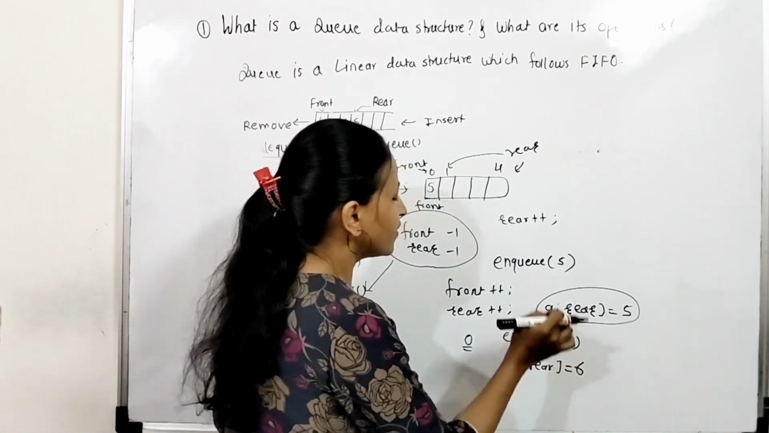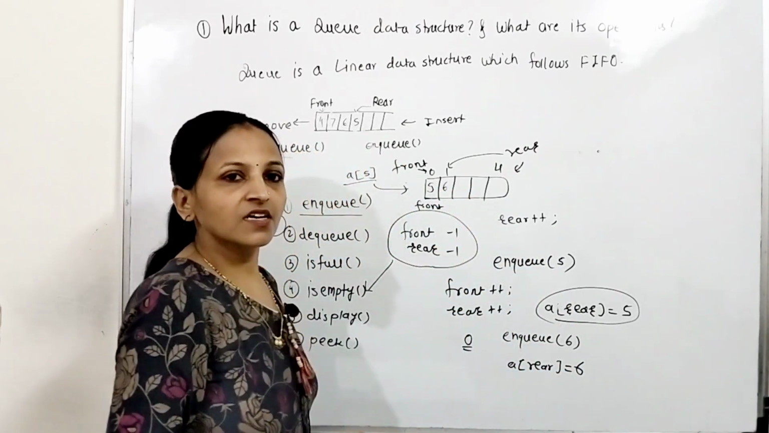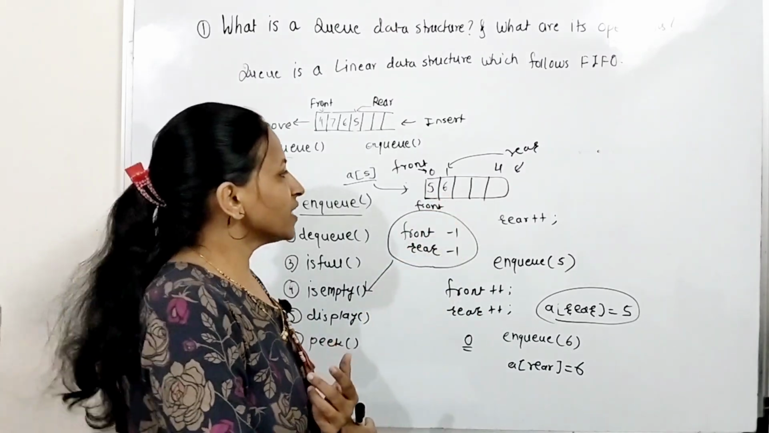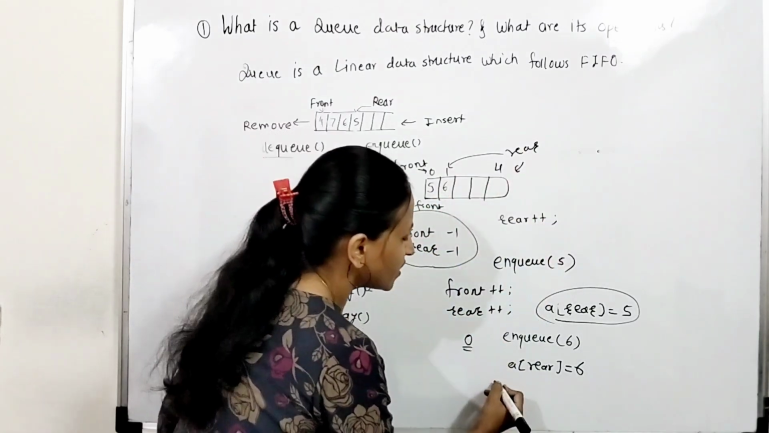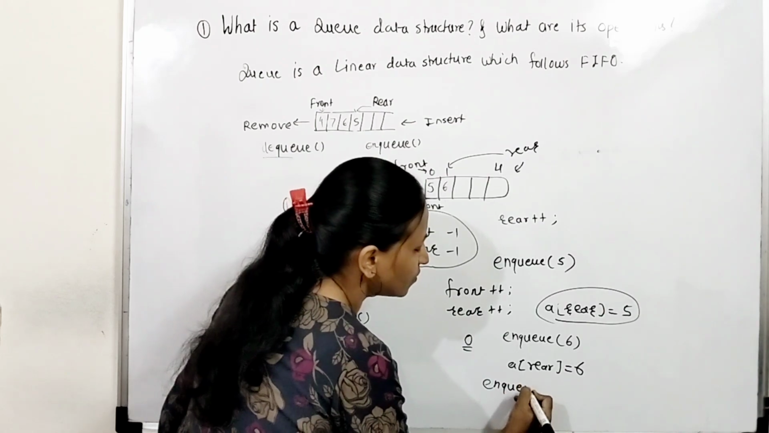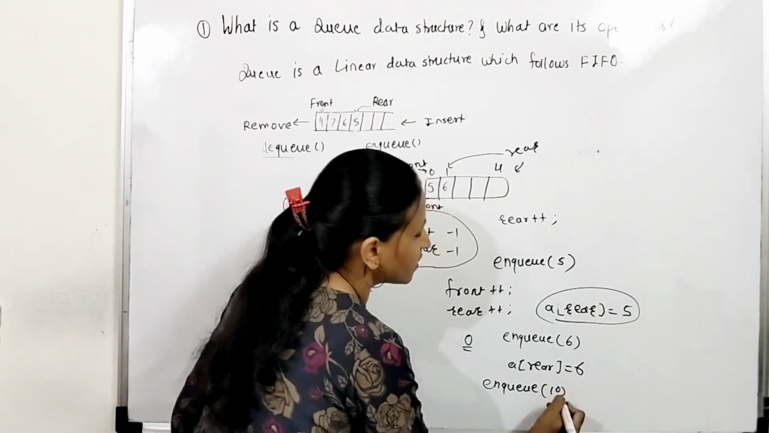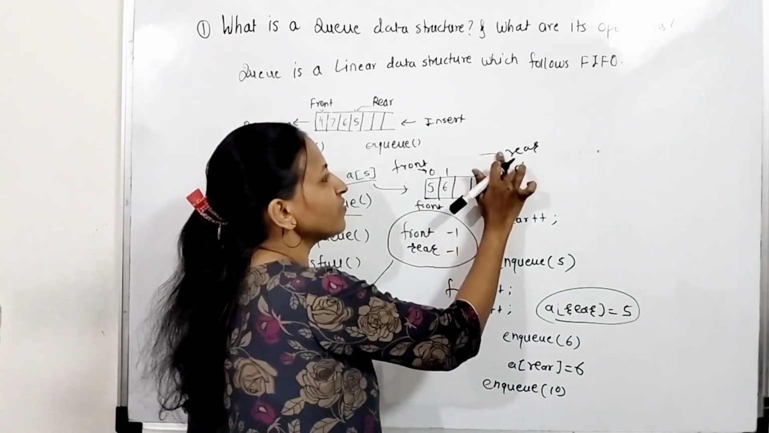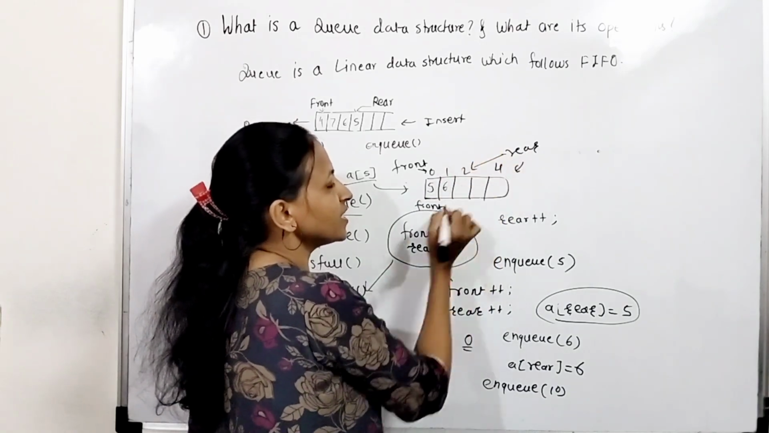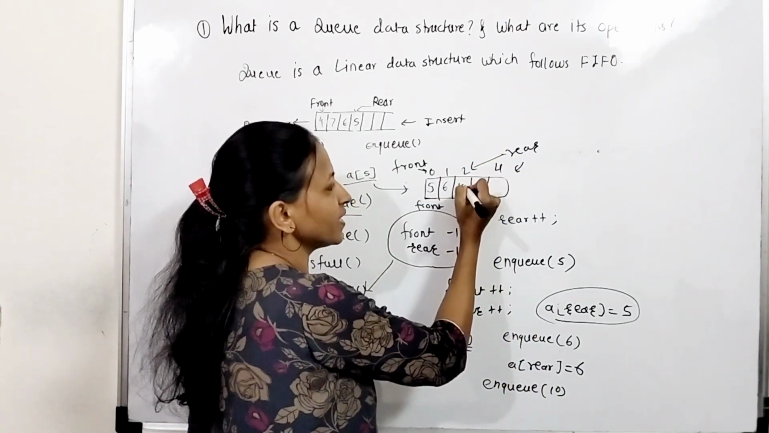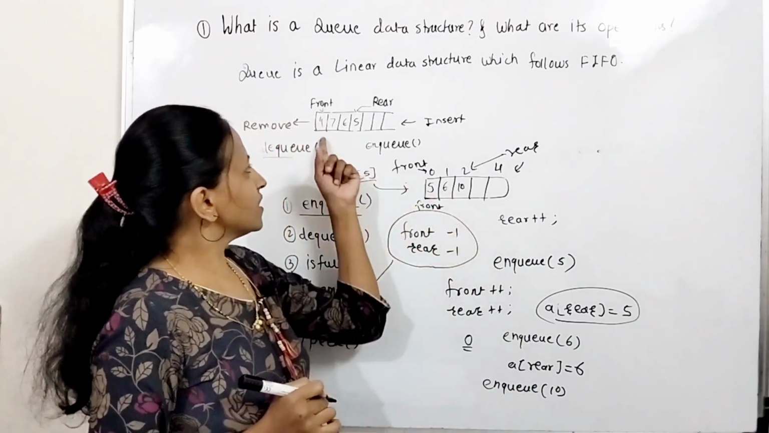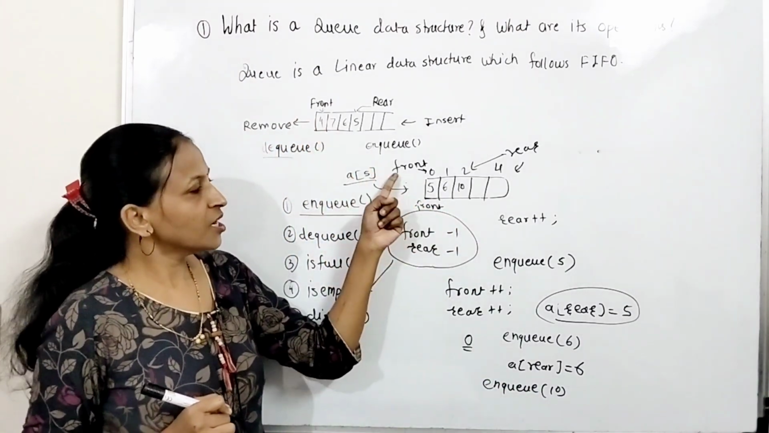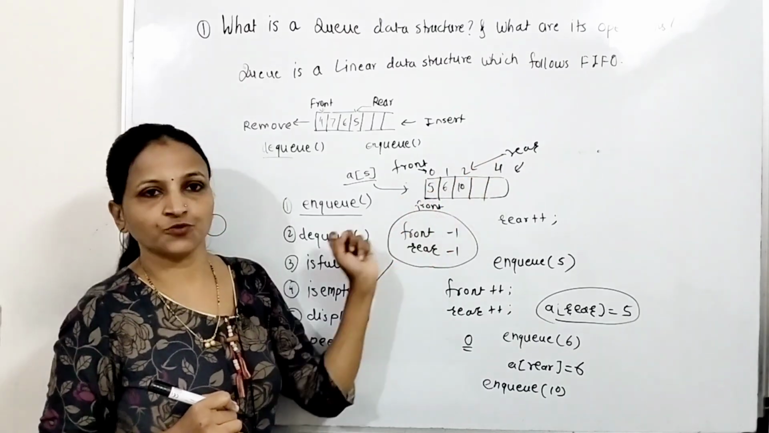Now A of rear equal to 6 means 6 is the element we have to insert at this place. Getting? Next time, suppose you call the enqueue operation again with, suppose, 10. Then what will happen here? Again rear plus plus, so rear will become 2 in that case, and here you have to insert the element 10. Getting? This is the diagrammatic representation: front is 0 and rear is 2.